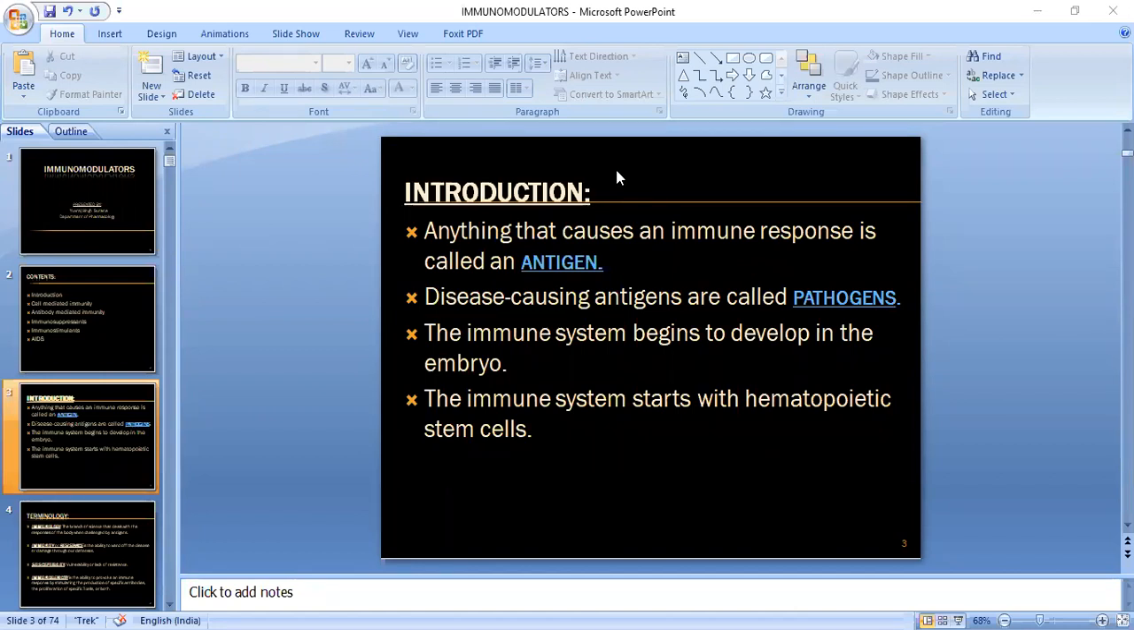So this is what hematopoietic stem cells are. Do you understand this? So the immune system, when we say that it has begun to develop in the embryo, how will it develop in the embryo? With the help of hematopoietic stem cells, which will give rise to the other blood cells in the bone marrow.